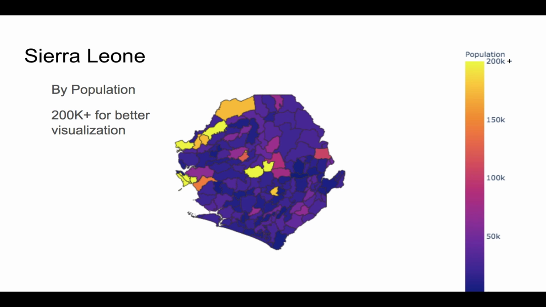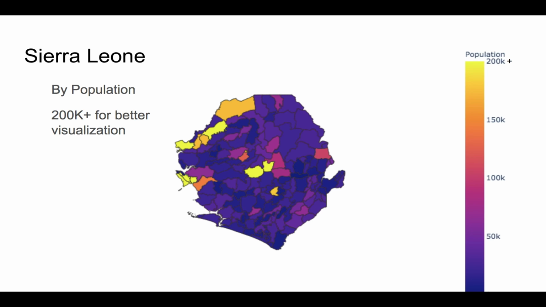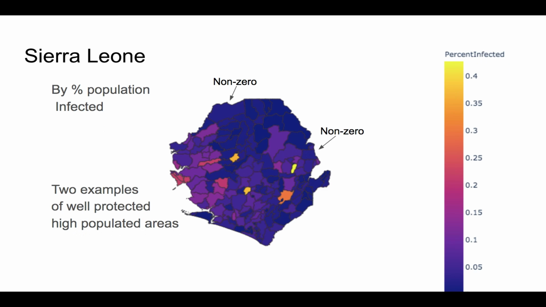percent infected regions. And so to help with this, this is just comparing by difference of the standard deviation. And so when we compare by 3 times the standard deviation, we can see the chiefdoms that really truly have a much higher rate of infection than their neighbors. So these could be worth looking at, and it could be interesting to see what they might have done differently from their neighbors.